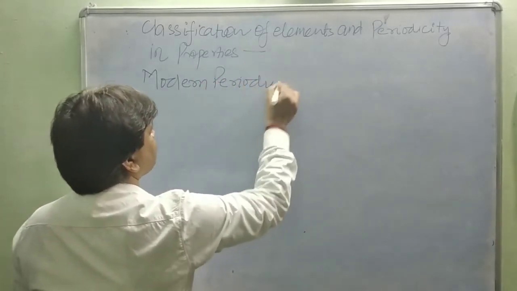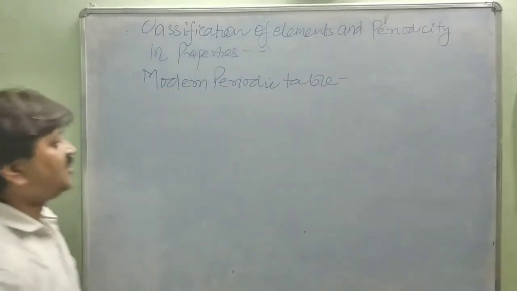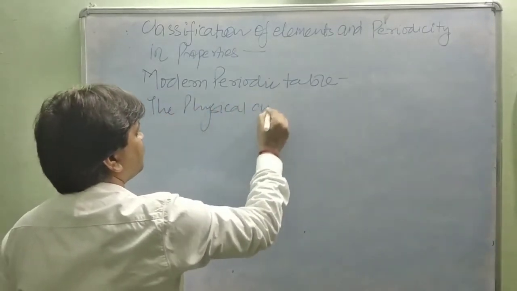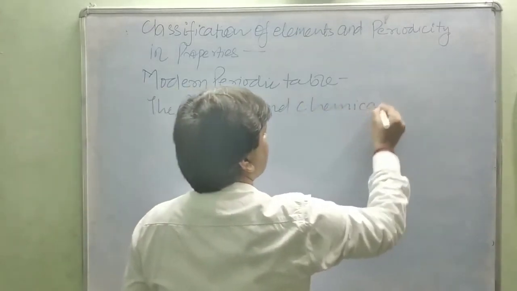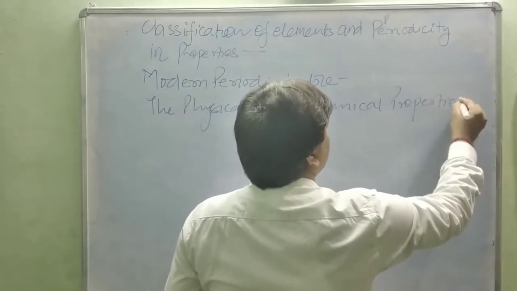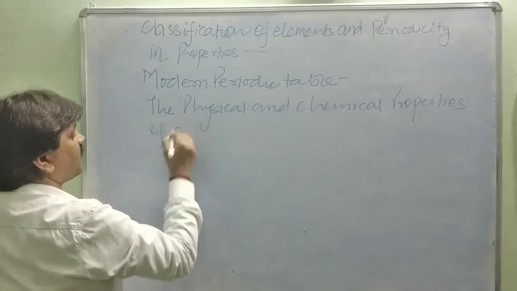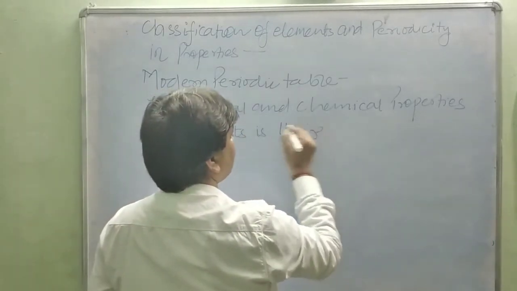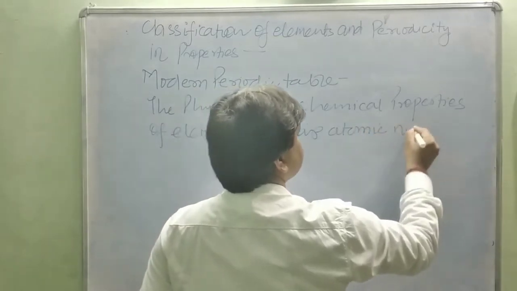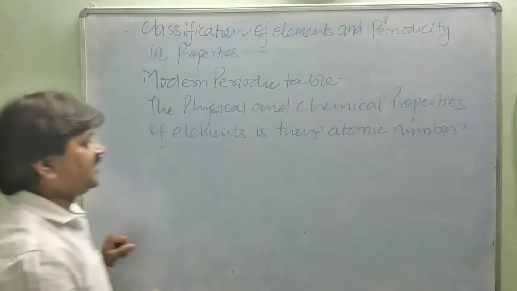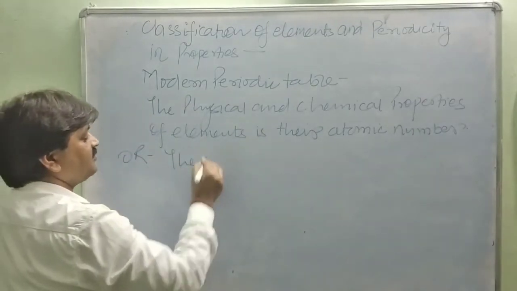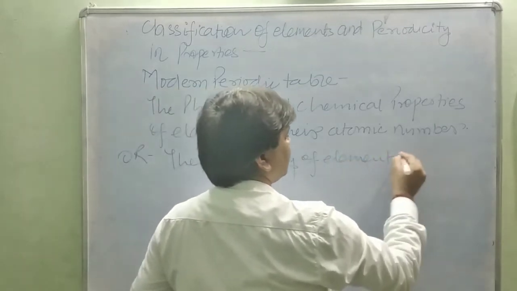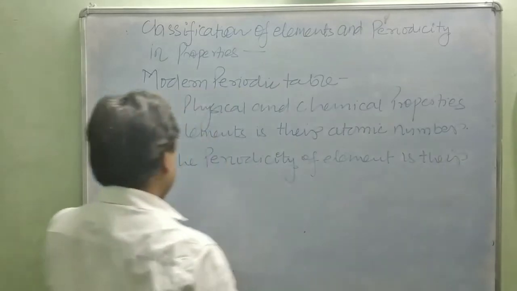Modern periodic table: the physical and chemical properties of elements are the periodic function of their atomic number, or you can say that the periodicity of elements is their atomic number.